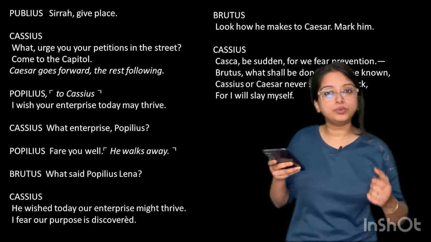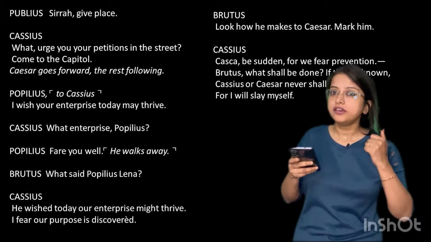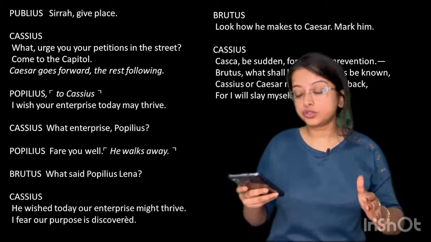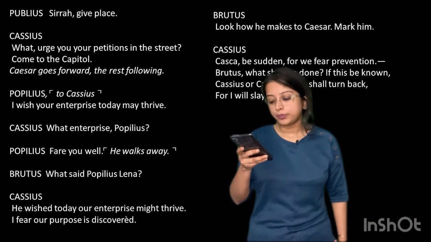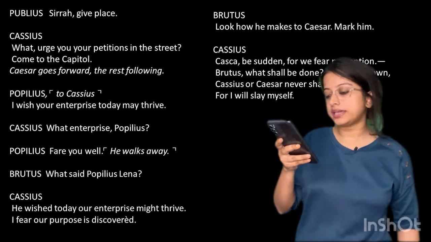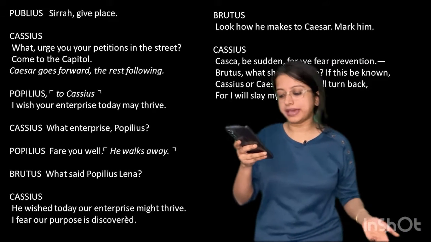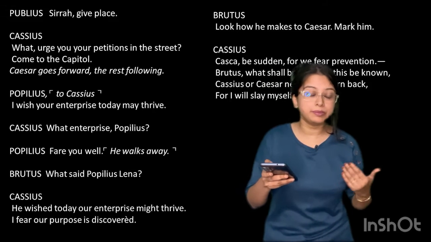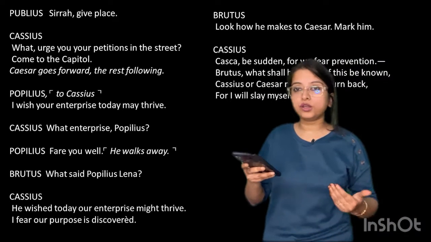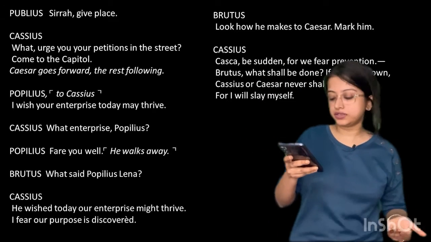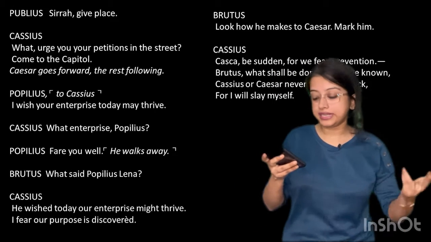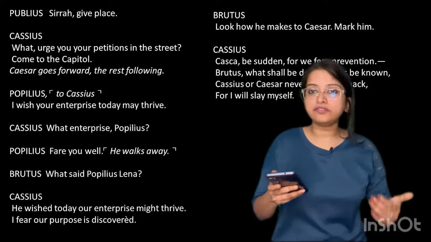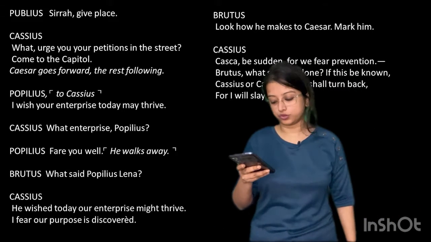Okay, so Casca, you will be the first one to strike. You have to be very fast in your action because I believe that somebody may try to stop us. Brutus: What shall be done? If this be known, Cassius or Caesar never shall turn back, for I will slay myself. If people come to know about this, I cannot go back. Either I will die or Caesar has to die. Okay. If I cannot kill him, I have to kill myself. I can't return from the position I have already approached.